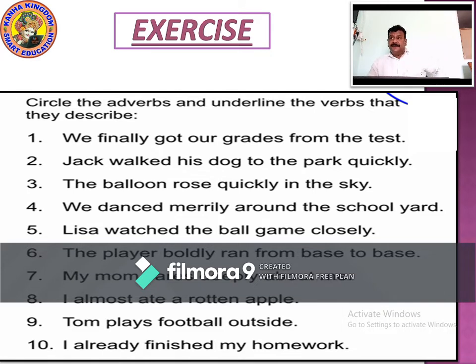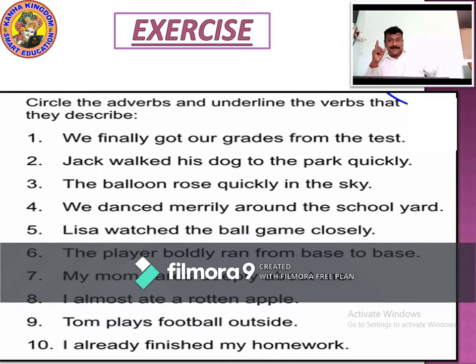The balloon rose quickly in the sky. How did it rise? Rise is the action. Rose is the verb. How did it rise? Quickly. Quickly is the adverb used here.